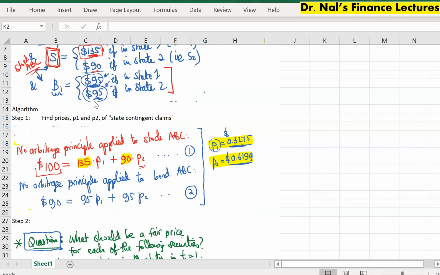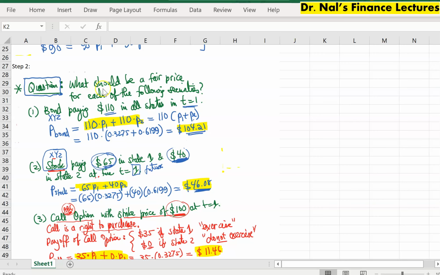For example, if I scroll down, remember we asked, how about a bond issued by another company paying $110 in all states at time 1, meaning in the future? What should be a fair price for a bond which pays $110 regardless of which of the two states we are in? Or here's an alternative problem.